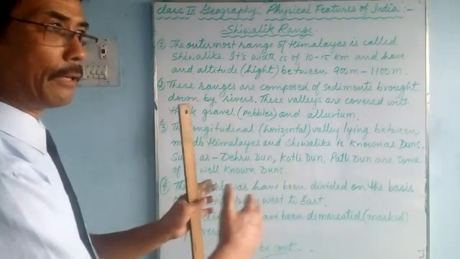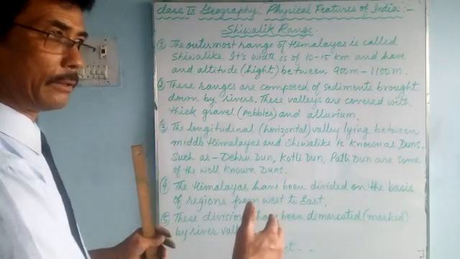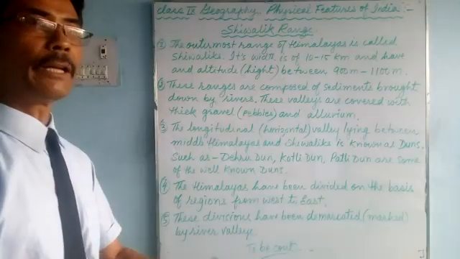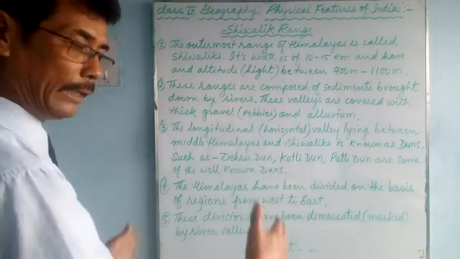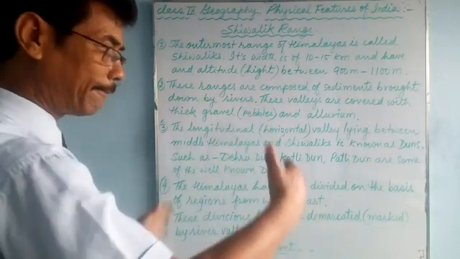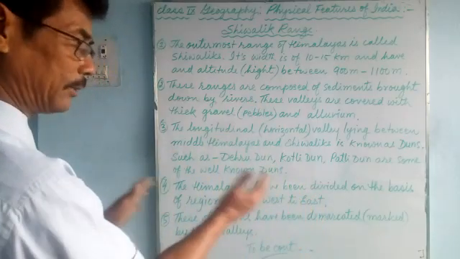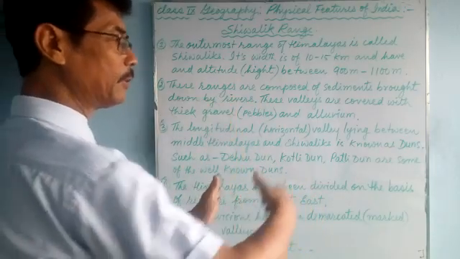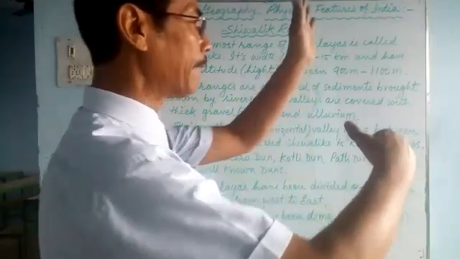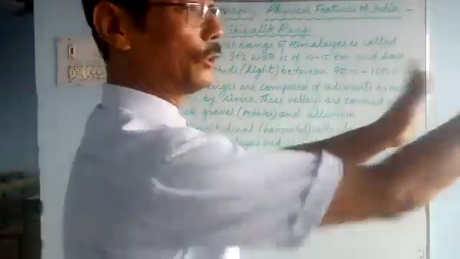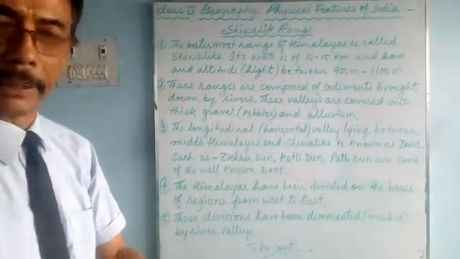The division of the Himalayas according to regions is made by the river valleys. From this river to the western side is the western Himalayas, from this river to that river is the middle Himalayas, and from this river to that river is the eastern Himalayas. We'll talk about that in our next class.